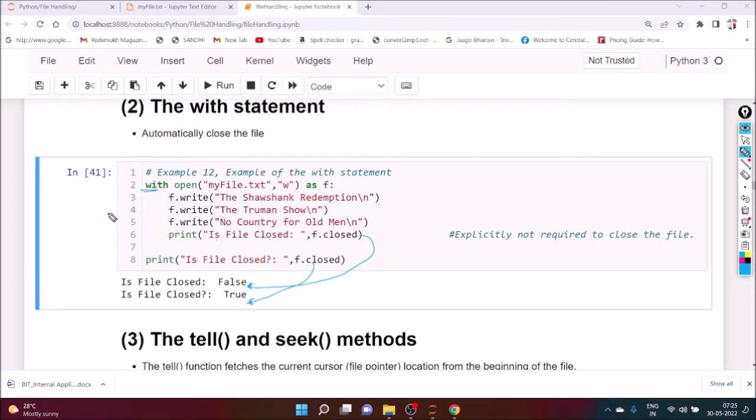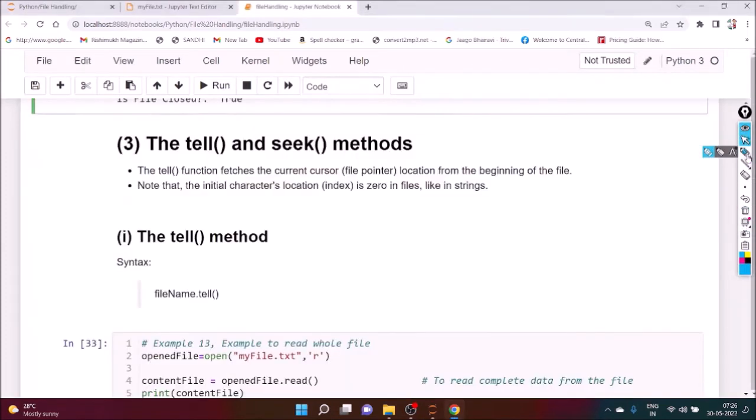So it's very useful. Instead of writing open and close, using with, we can open that particular file and we can store the data. We can delete the data and we can do anything. Are you getting my point?